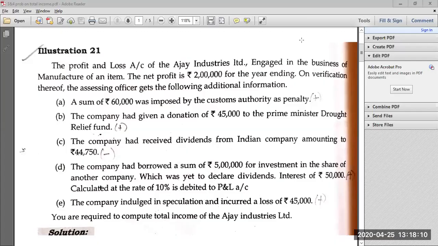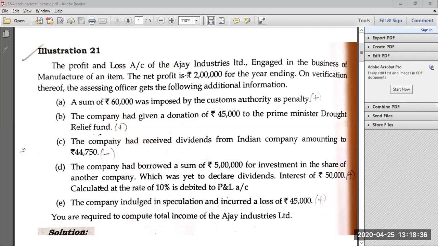Hello students, today we'll be discussing two problems on computation of taxable income from business. Look at this question they have given. The profit and loss account of Ajay Industries Limited, which is engaged in the business of manufacture of an item, shows a net profit of 2 lakh for the year ending. This net profit of 2 lakh is the starting point for computation of your taxable income from business, or business income.